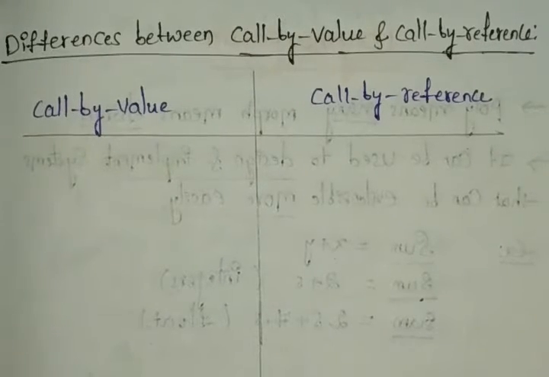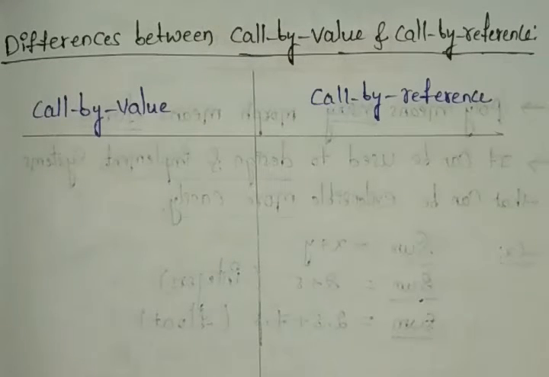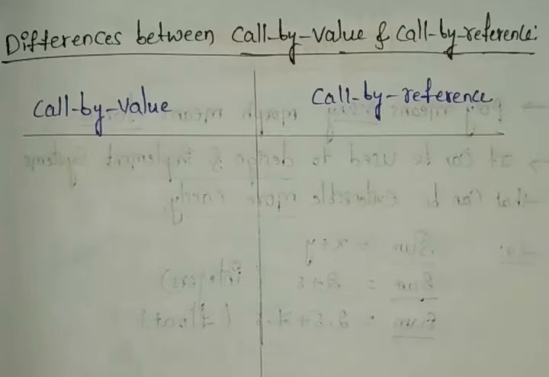Hello everyone. In this session we will discuss the differences between call by value and call by reference. Normally, call by value is performed like calling the function, and call by reference is performed like your called function type. So let's see the differences between these.